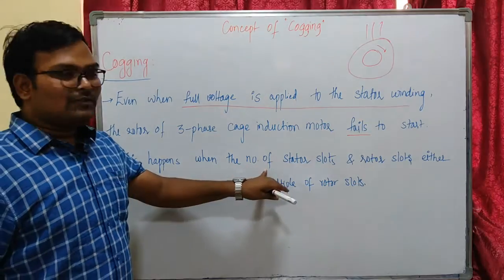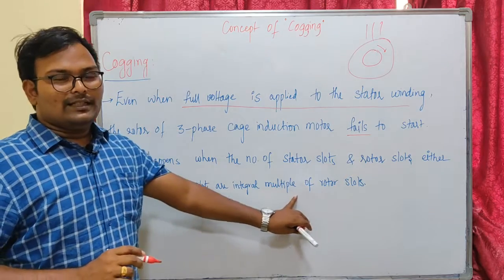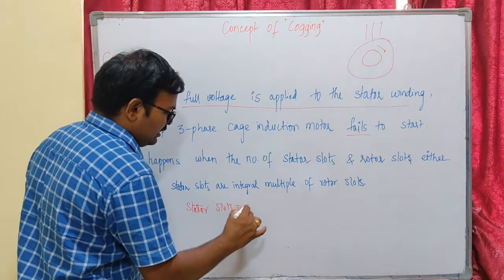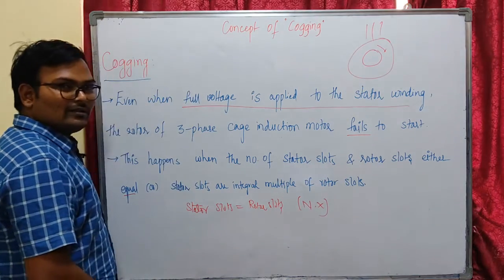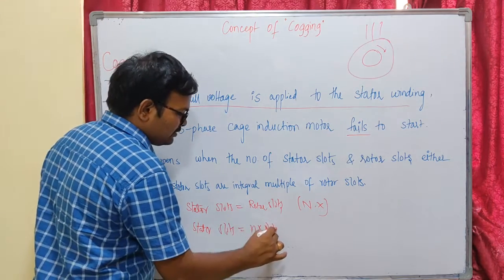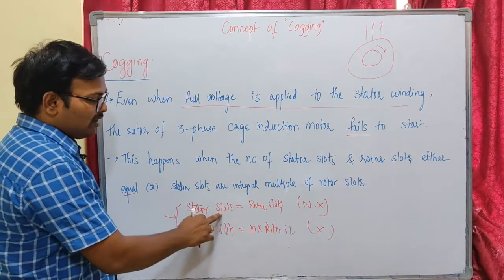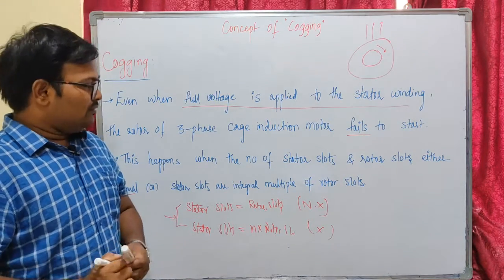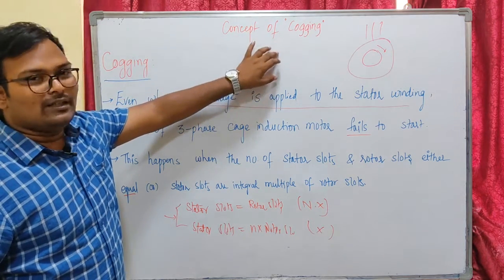This happens when the number of stator slots and rotor slots are either equal, or stator slots are an integral multiple of rotor slots. That means even if my stator slots are equal to my rotor slots, our rotor refuses to start. Or even if my stator slots are an integral multiple of rotor slots, then also our rotor doesn't start. So even though we have applied the voltage supply to our stator winding, our rotor refuses to start. That means it fails to start.